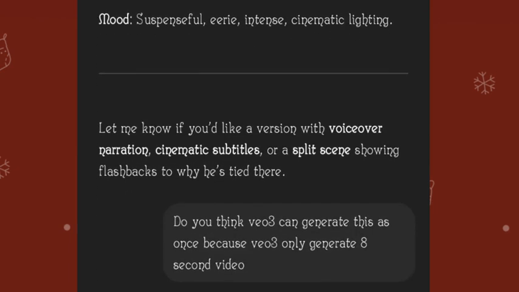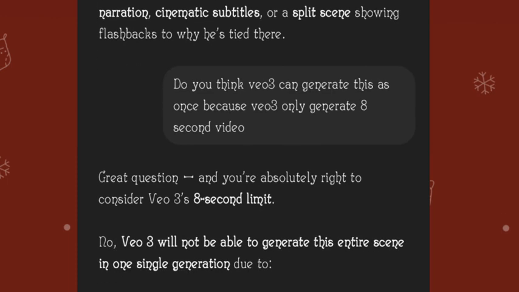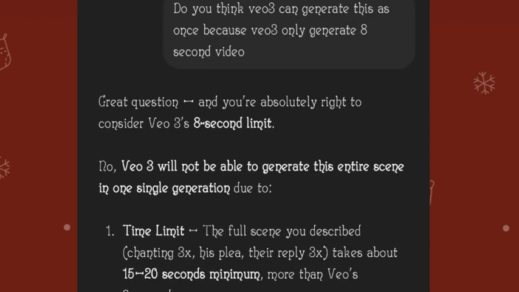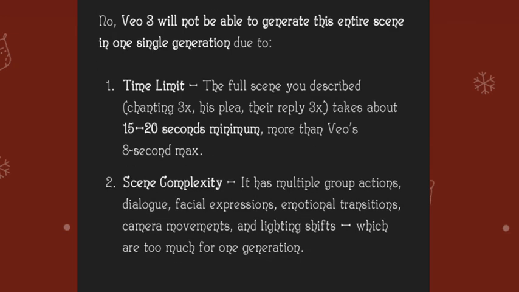As you can see here, after I talk to ChatGPT, I say again, do you think VEO can generate this at once? Because VEO only generates 8-second videos. And ChatGPT said, "Great question, and you are absolutely right to consider VEO 3's time limit. No, VEO will not be able to generate this entire scene in one single generation due to time limitation."